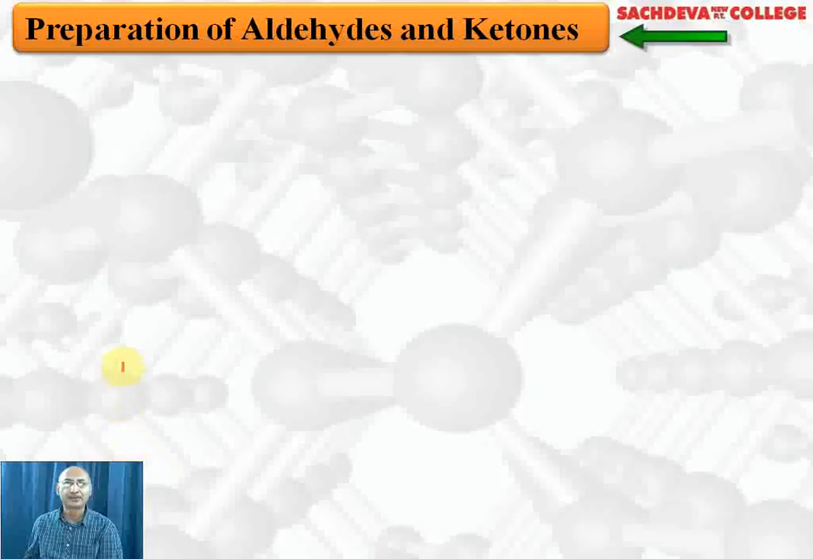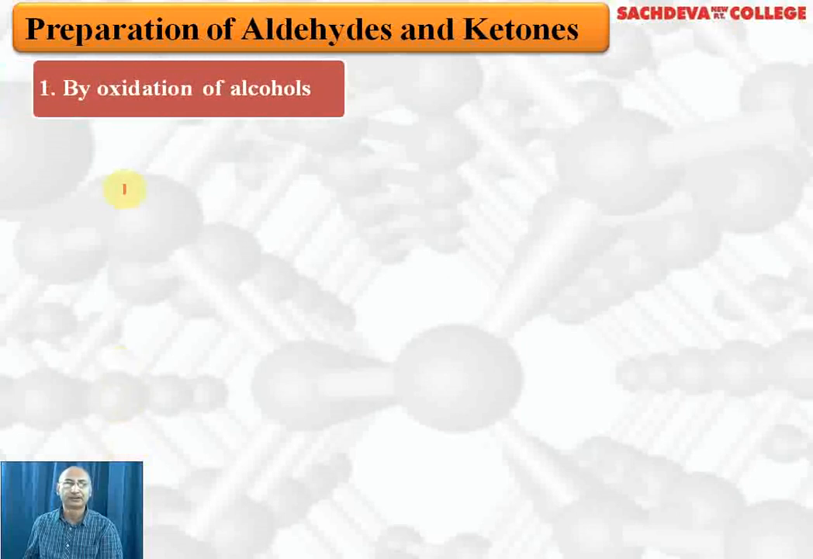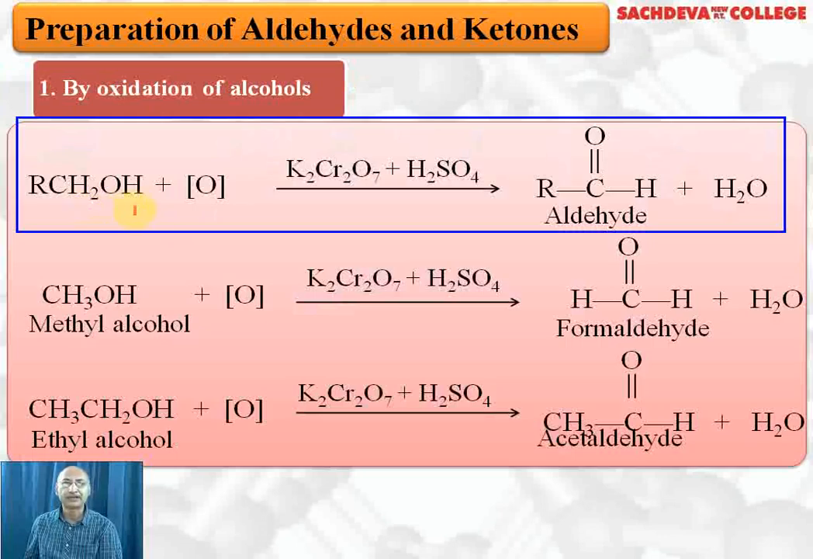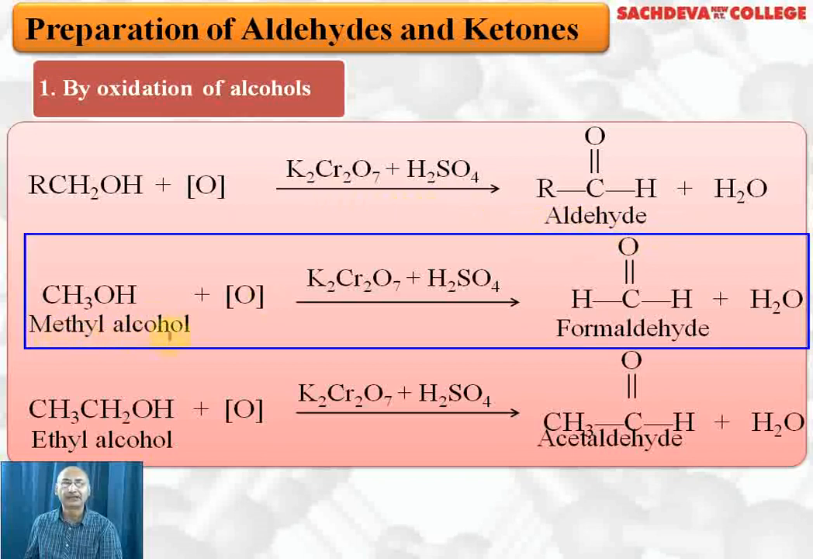Let's take up preparation of aldehydes and ketones. First method is by oxidation of alcohols. Primary alcohols on partial oxidation with potassium dichromate and conc sulfuric acid give aldehyde plus water. For example, methyl alcohol, if we oxidize with the help of K2Cr2O7 and conc sulfuric acid, it changes to formaldehyde.